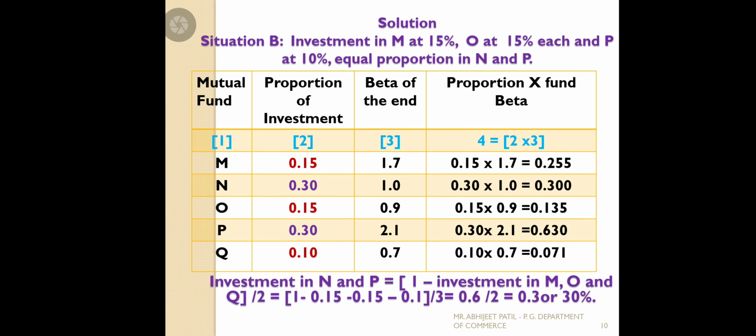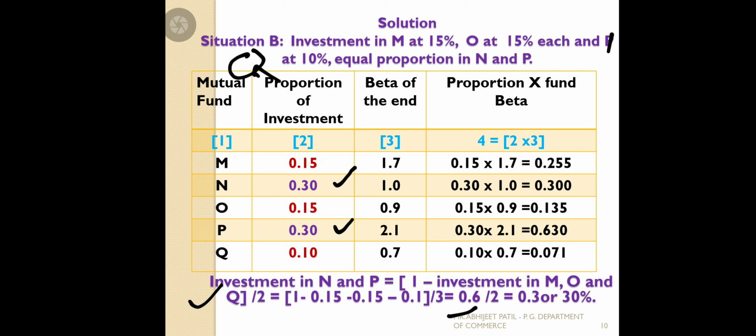See that we calculate now. In situation B, the investment in M is 15, O is 15 and Q is at 10%, with equal proportion in N and P, as the question asks. The investment in N and P is equal to 1 minus the investment in M, O, Q, divided by 2, because we don't know how much we are going to invest in N and P. So 1 minus 0.15, minus 0.15, minus 0.1, that is 0.6, divided by 2.